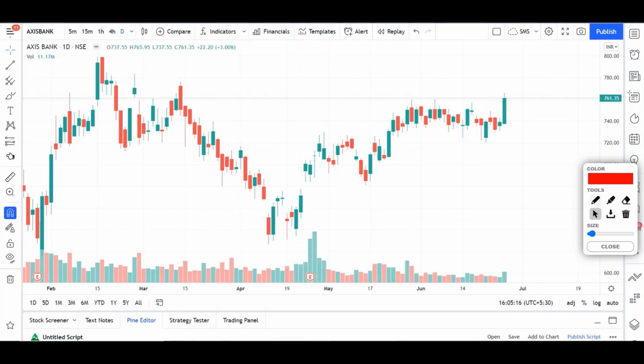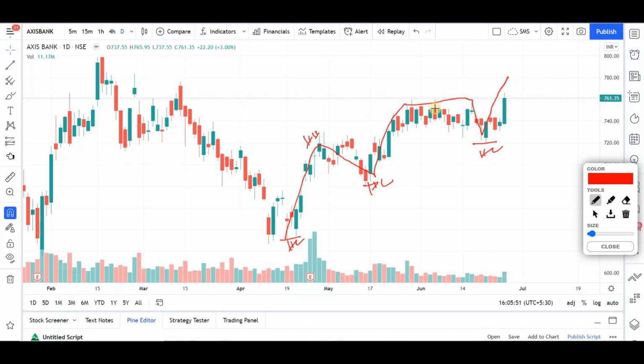Just a minute. Yeah, you can clearly see here. So what it is essentially doing is making higher highs, higher lows, higher highs, consolidating, higher lows, and then starting to move up. So this is a higher low, this is a higher high, this is a higher low, this is a higher low, and then again it might. So what you should be looking for is a stock which is in this kind of a setup, structure, basically higher highs and higher lows.